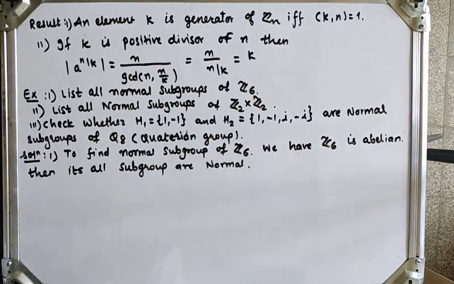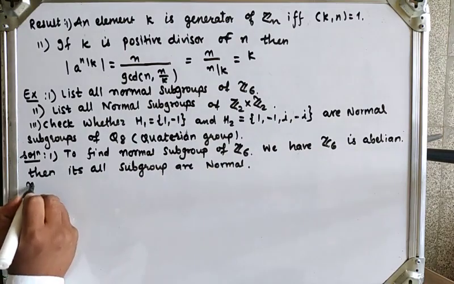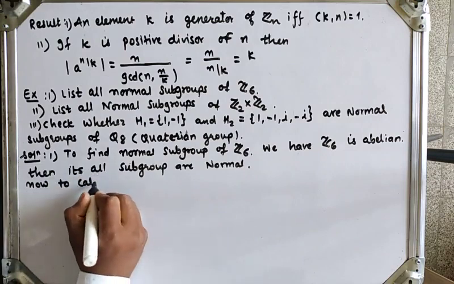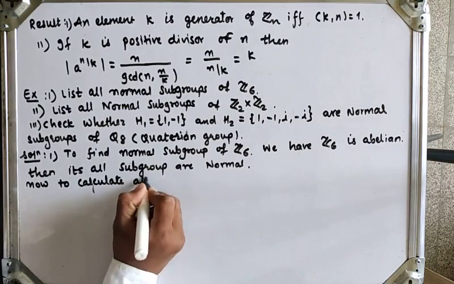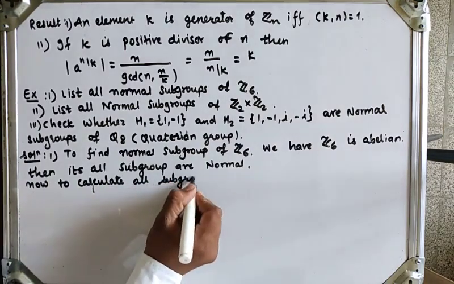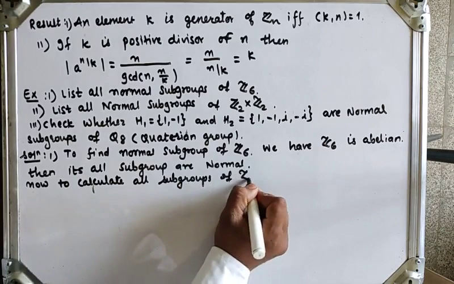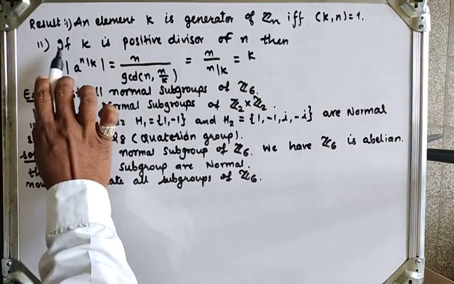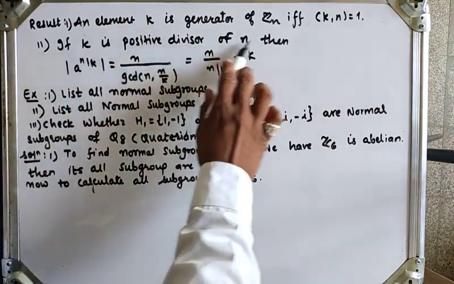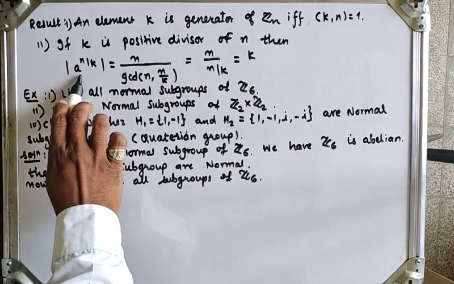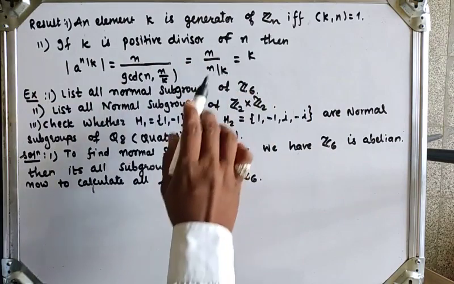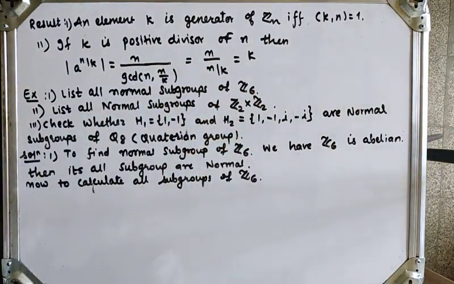Now to calculate all subgroups of Z6. Okay, now first to find all positive divisors. So what do we have as the result? If k is a positive divisor of n, then the order of subgroup generated by a raised to n by k is nothing but n by GCD of n and n by k. So the order is k.